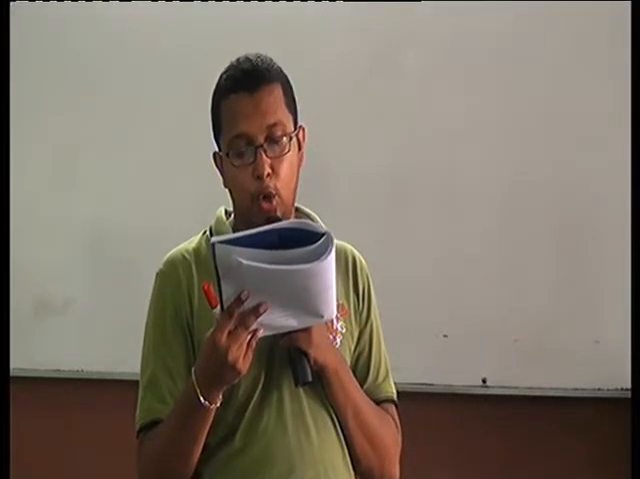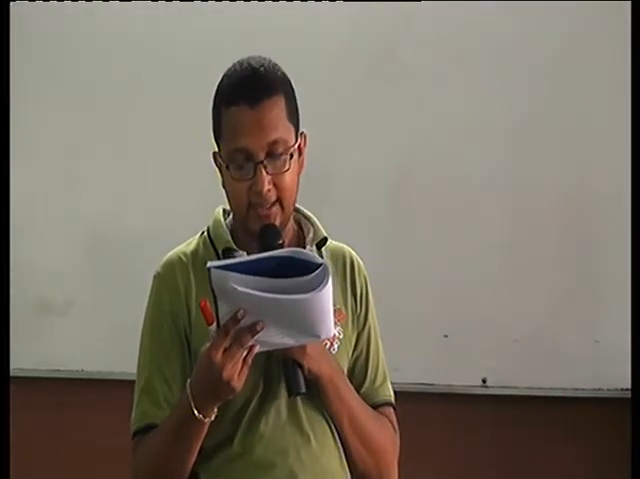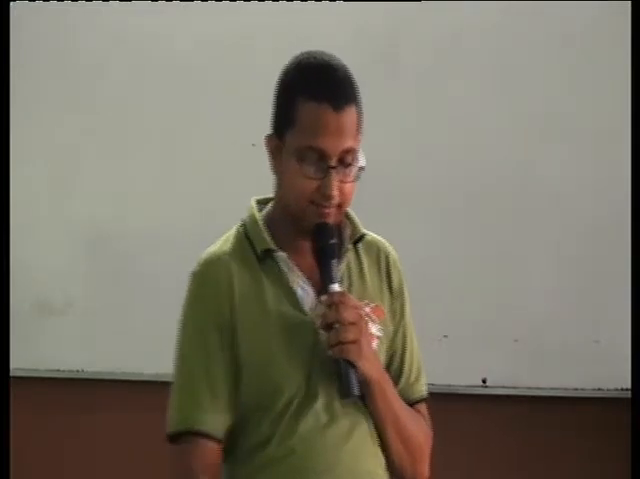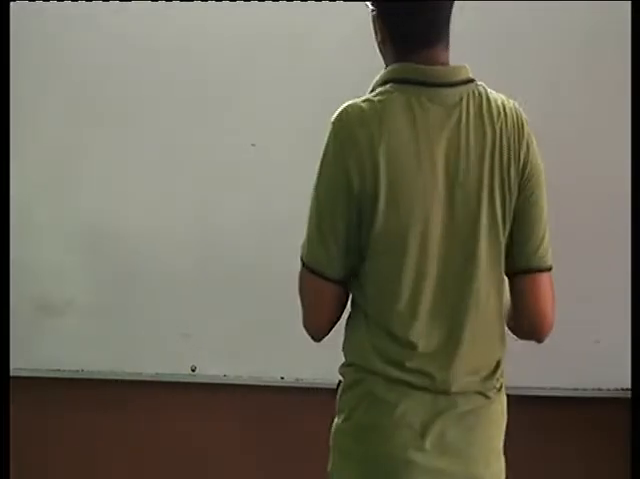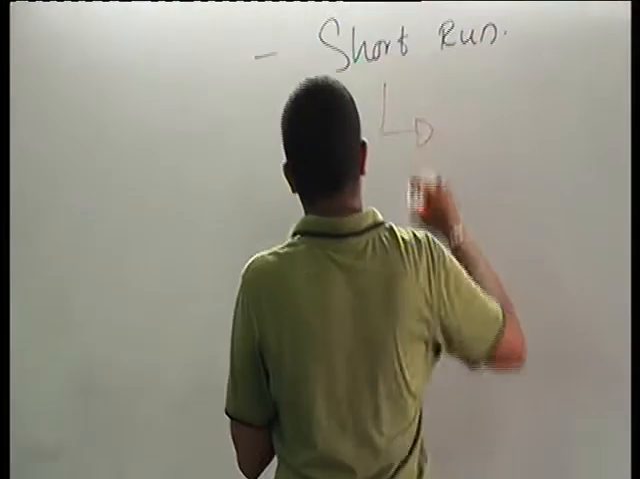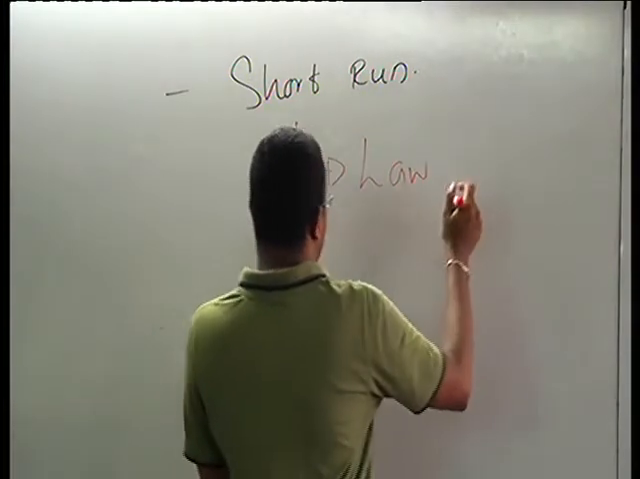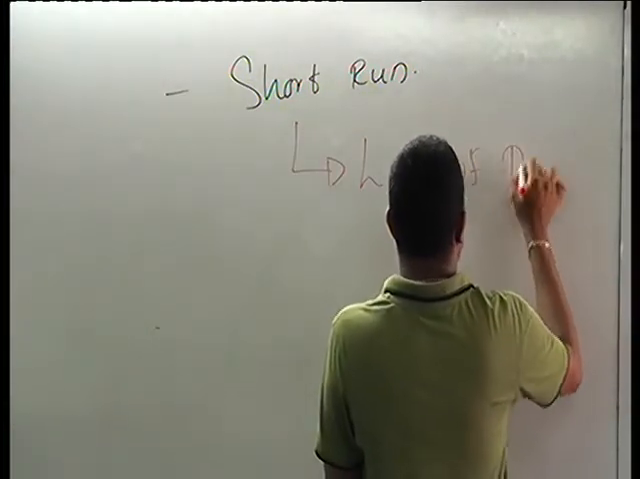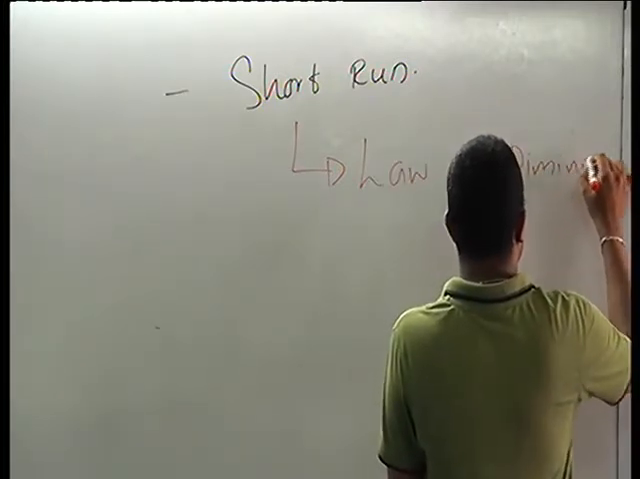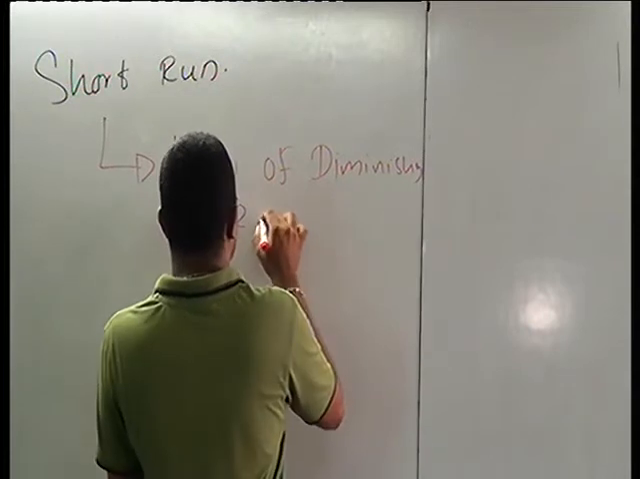The law of diminishing returns, please highlight in a different color. The law of diminishing returns, or the law of variable factor proportions, operates in relation to short run production. Right? Guys, short run production is affected by the law of diminishing returns.